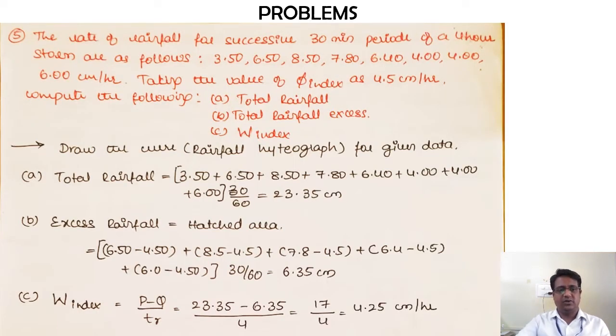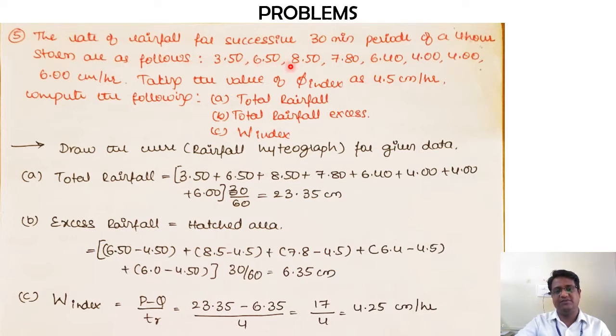So this is one of the variations in which they can ask you questions on infiltration indices. This is quite interesting, so let us go through this. The rate of rainfall for successive 30 minute periods of a 4-hour storm are as follows.